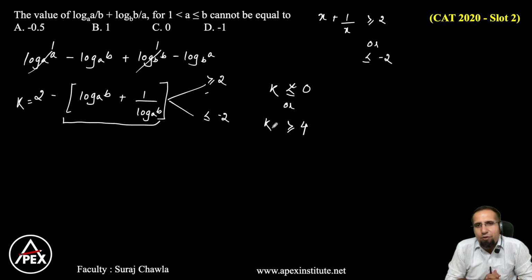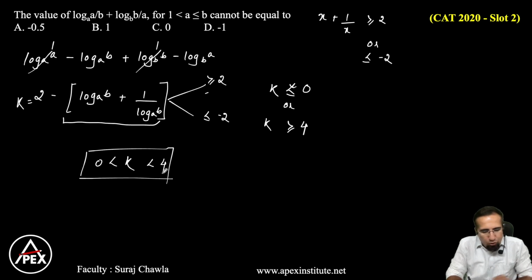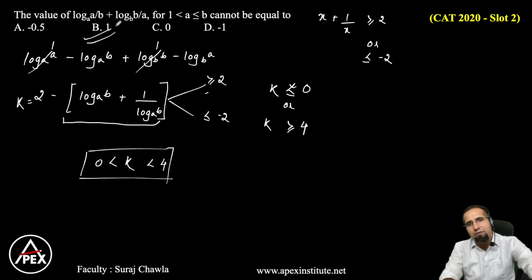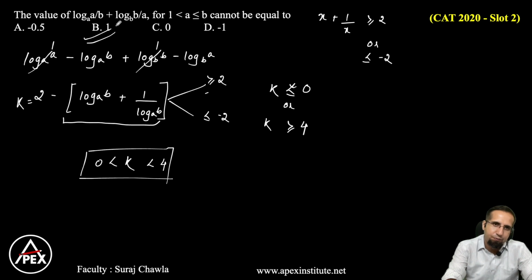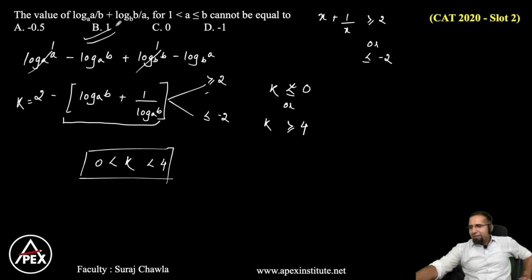That means either the values of k should be less than or equal to 0 or the values of k should be greater than or equal to 4, which means the values of k greater than 0 and less than 4 will not satisfy. And that is what the question is asking you. Which of the following values will not satisfy? So any value between 0 and 4 will not satisfy. So between 0 and 4, we have only one value, that is equal to 1. So that is the only value which will not satisfy, and that will be our required answer. Clear?